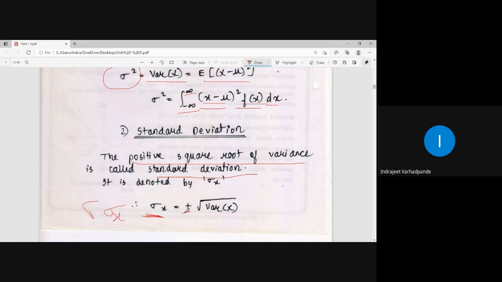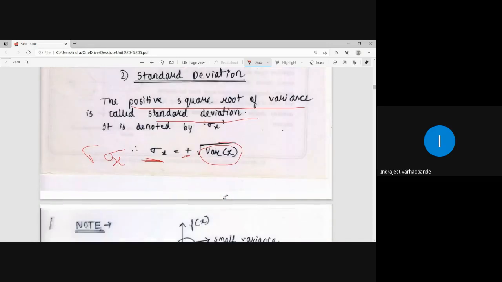It is the positive square root of variance of x, because a square root has two different values: one value is positive and another value is negative. So accordingly, I consider only the positive value of the square root for the calculation of the standard deviation.